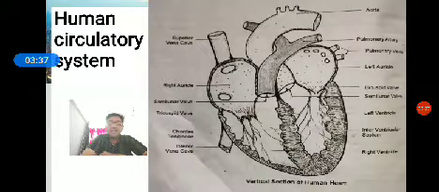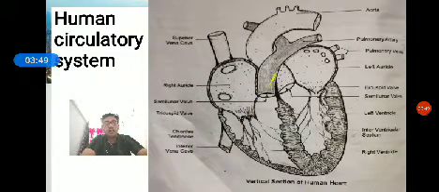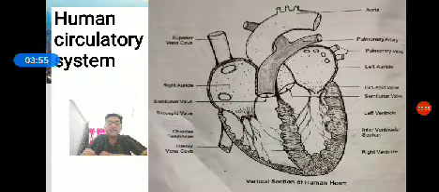Aorta is the largest artery arising from the left ventricle, which carries oxygenated blood to distribute to different parts of the body. Then the pulmonary artery arises from the right ventricle, which carries deoxygenated blood to the lungs for oxygenation. The opening of the pulmonary artery is guarded by pulmonary semilunar valves.